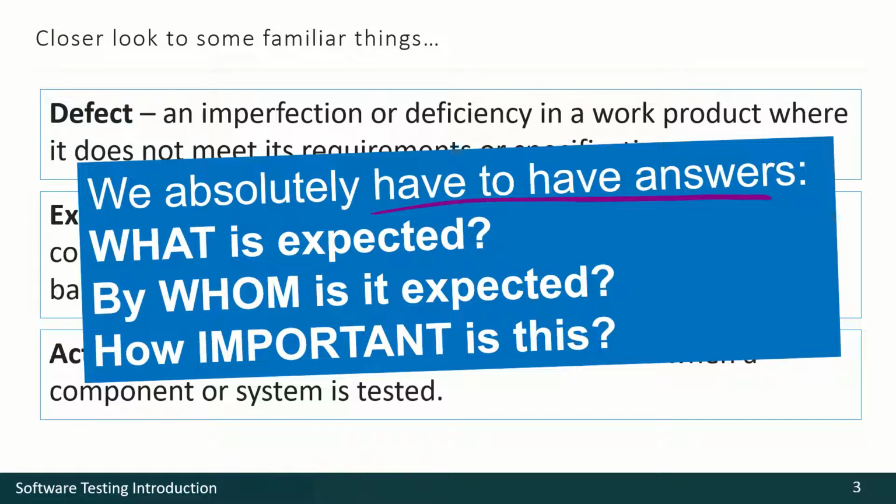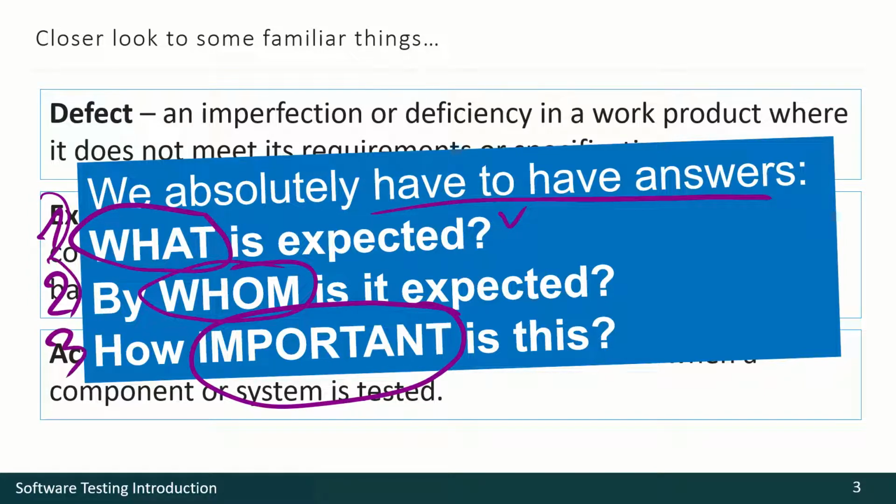What is expected? Not just formally like some number, some behavior, but what is this behavior? How exactly is it useful for the end user? Who is the end user? Is it a child playing some video game? Is it a scientist? Is it an operator of some nuclear plant? And so on. And how important is this for him? It may be something insignificant or it may be something very important. So we have to take answers to these three questions into account.